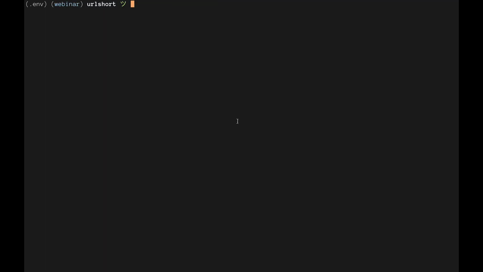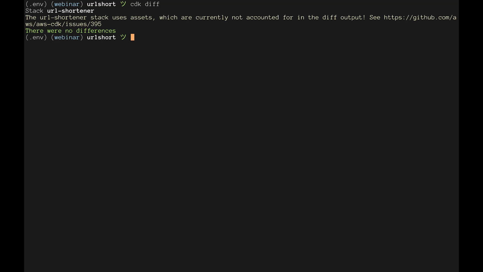I synced from Jason's repository. You can see that if I run CDK Diff here, it'll tell me that I don't have any changes in my application, which is great. How do we generate load for a URL shortener? And so I've got this URL that I created earlier.